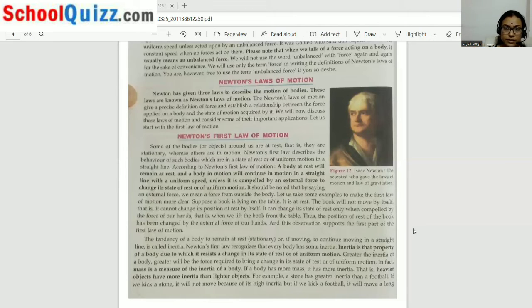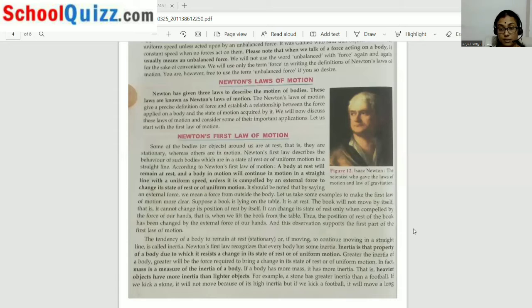Clear? Here it is written that heavier objects have more inertia than lighter objects. If anyone asks you which one exerts more inertia, a scooter or a bus? Definitely the bus, because it has more mass. It means it has more inertia, a directly proportional relationship. More mass, more inertia. Less mass, less inertia. Clear, everyone?